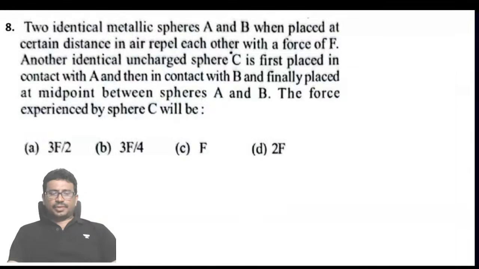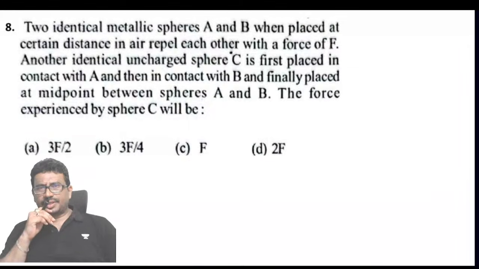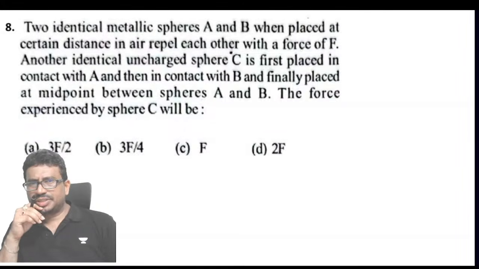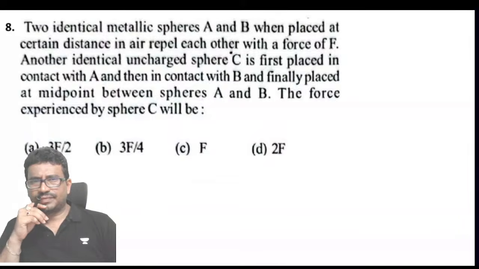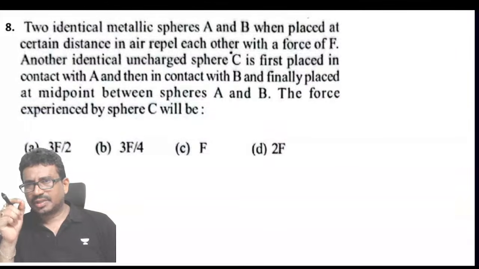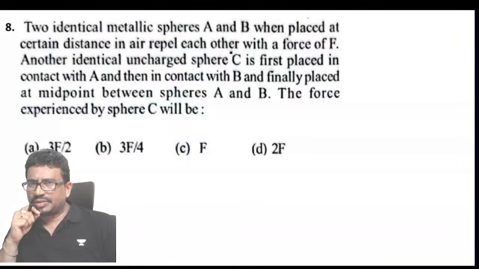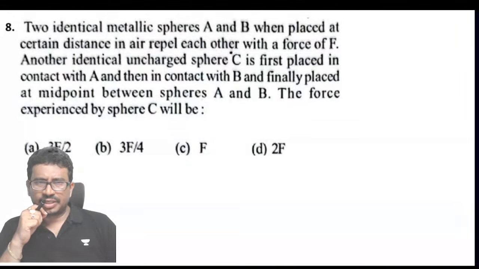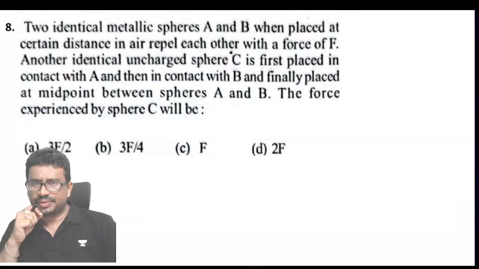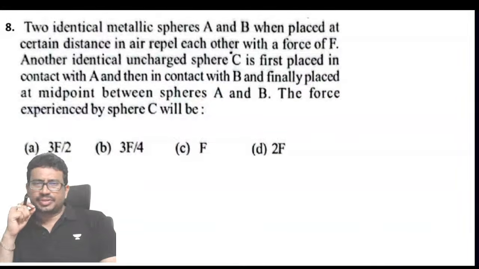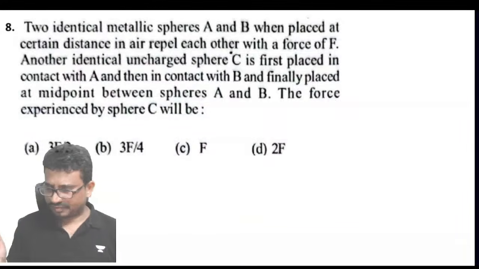Next, two identical metallic spheres A and B, when placed at a certain distance in air, repel each other with a force of F. Another uncharged sphere C is first placed in contact with A and then in contact with B, and finally placed at the midpoint between the two spheres A and B. Then they ask you to find the force experienced by sphere C.